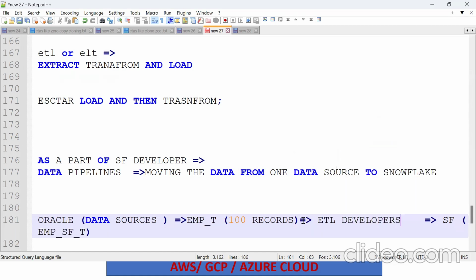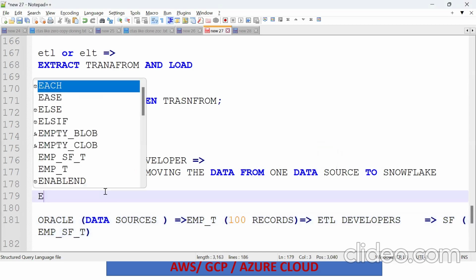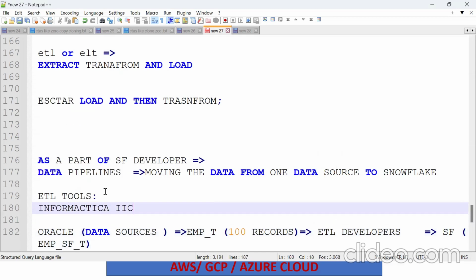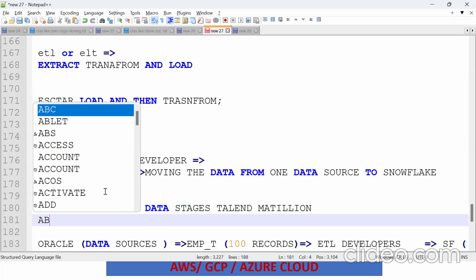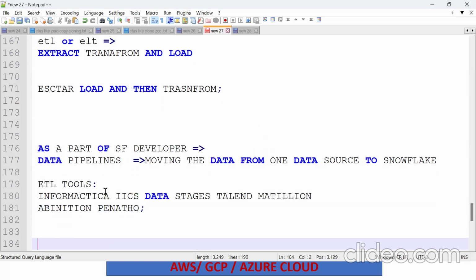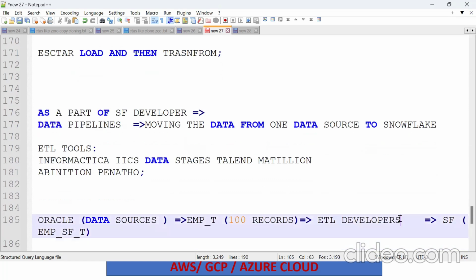Tell me, what ETL tools are there in the market? Informatica, IICS, DataStage, Talend, Matillion, Ab Initio, Pentaho. These are the ETL tools we have in the market. From this, they are putting data into the cloud. Tell me, which clouds does Snowflake support? AWS, Azure, GCP.